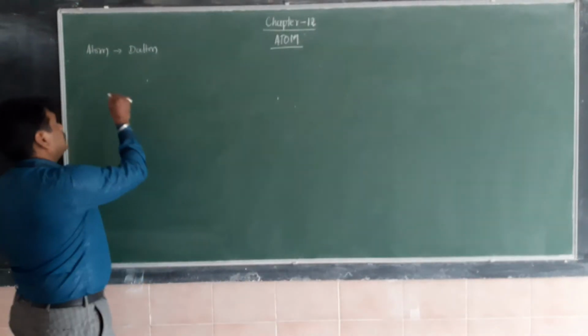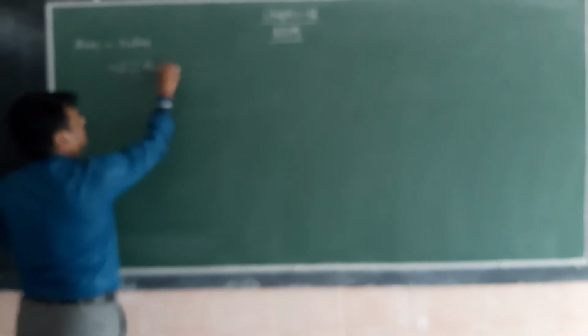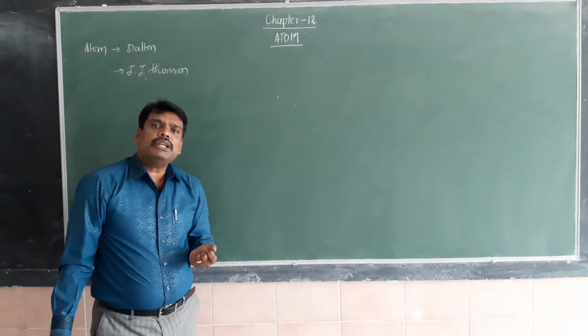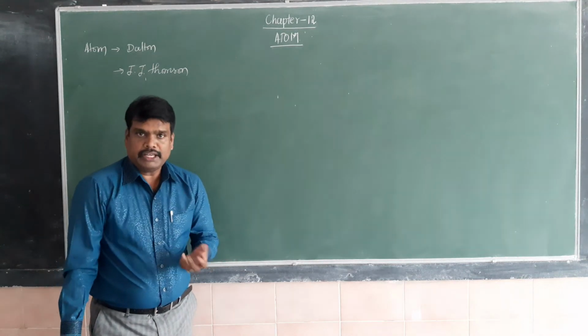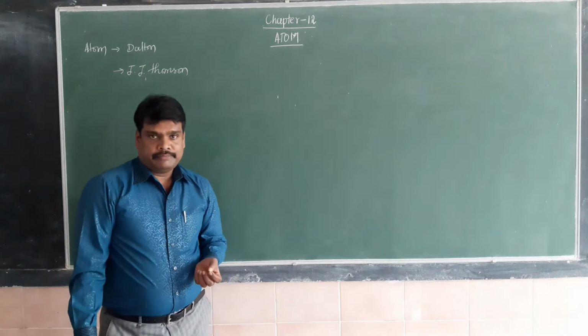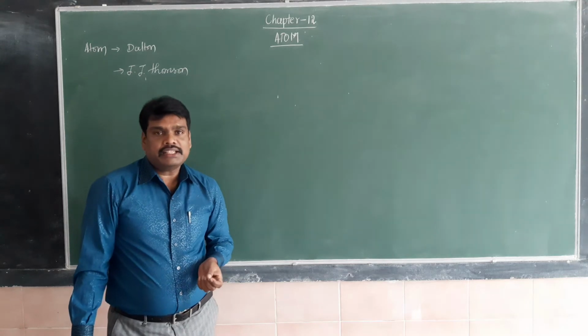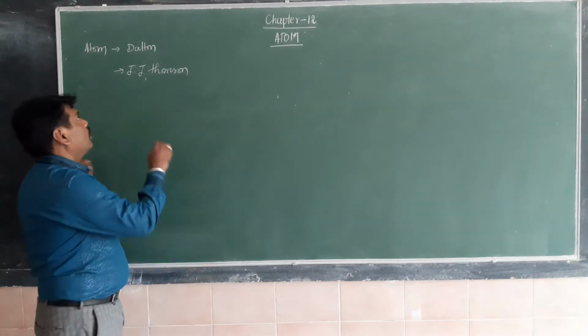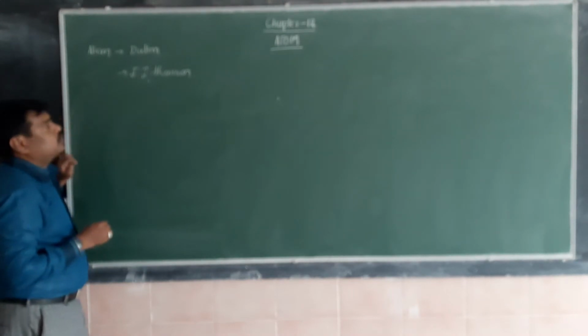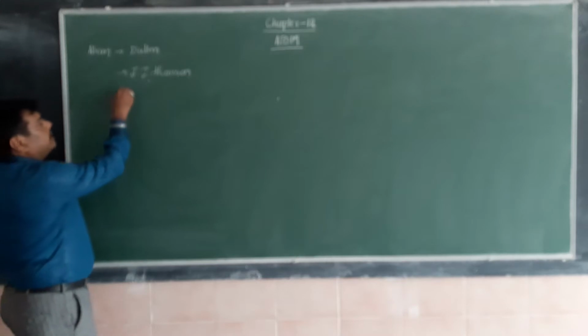Later on, J.J. Thomson treated the electron as a negatively charged particle. These electrons are of a similar type in all kinds of matter. He named it an electron in the year 1897. In the year 1898, he gave a model, the first atomic model, the J.J. Thomson atomic model.